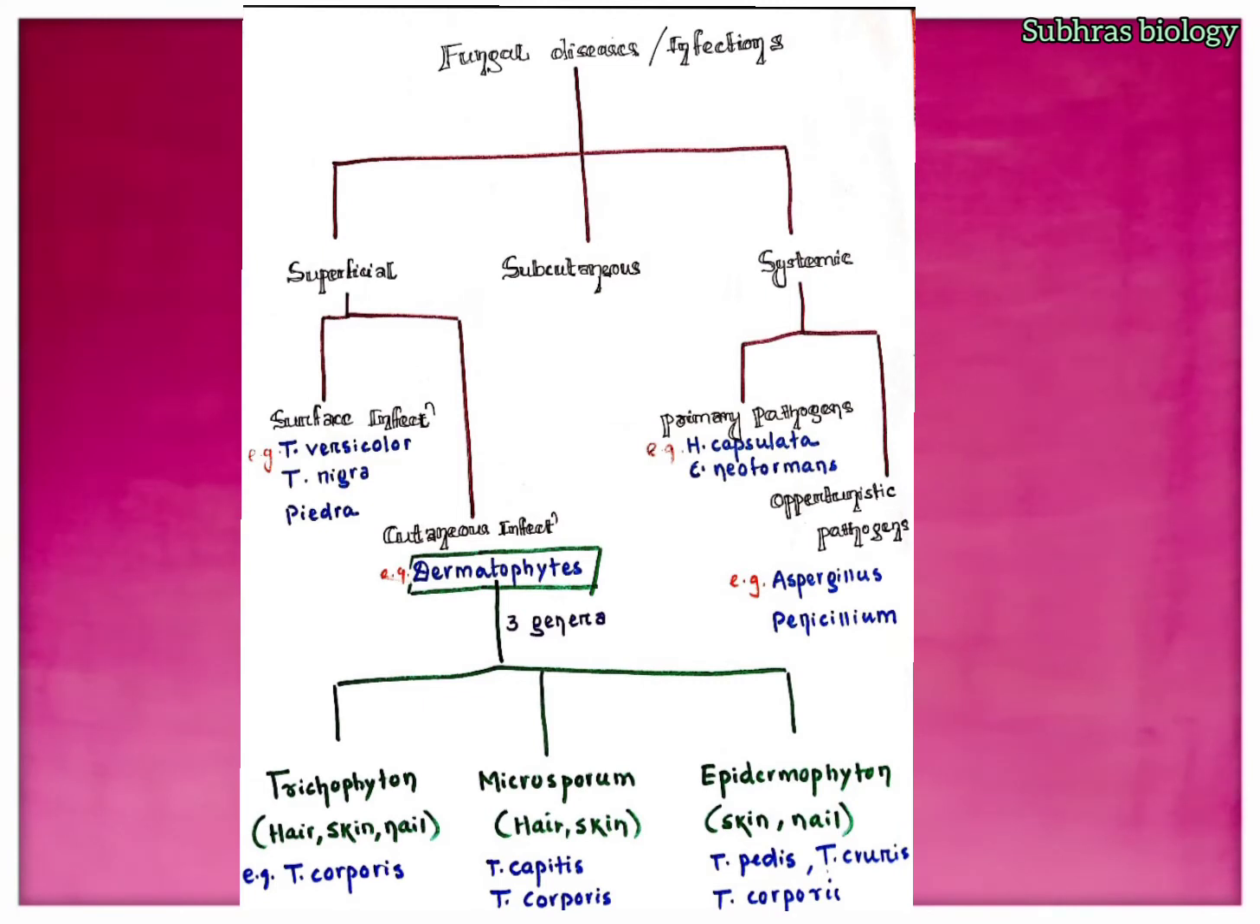The superficial fungal infections are divided into surface infection, with examples Tinea versicolor, Tinea nigra, and Piedra, and cutaneous infection, with the example dermatophytes. The systemic infection is divided into primary pathogens, with examples Histoplasma capsulatum and Cryptococcus, and opportunistic pathogens, with examples Aspergillus and Penicillium. And examples of subcutaneous fungal infection are mycetoma and Sporothrix.